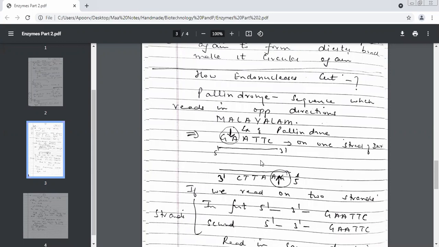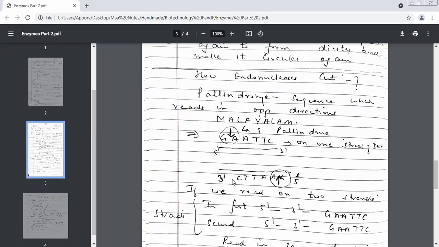Double-stranded. Then how to check out a palindrome in a DNA? Let me explain it to you. This is the first strand of DNA, 5' end and 3' end. Supposing this is a sequence I've taken, GAATTC. This is the other strand.